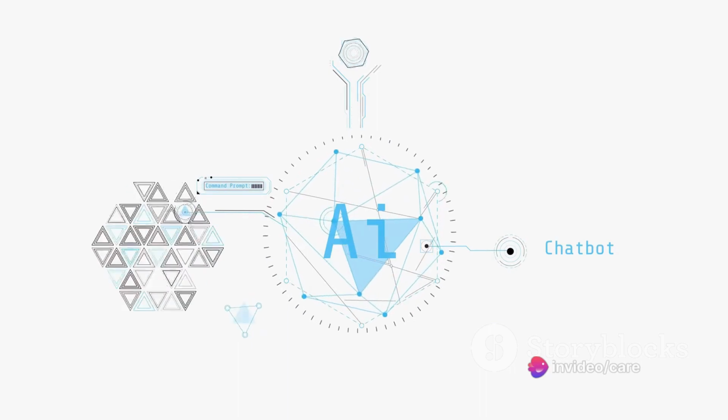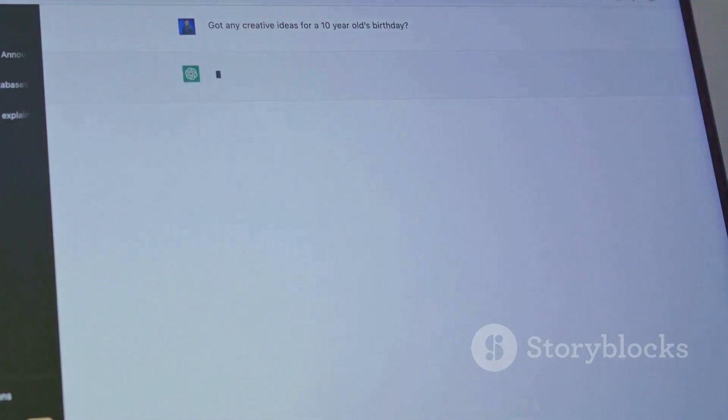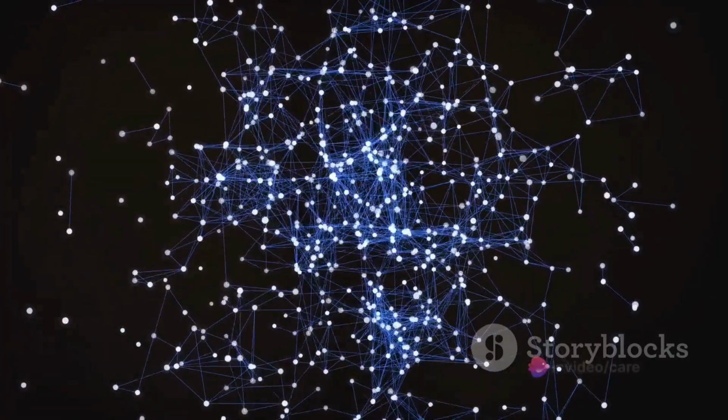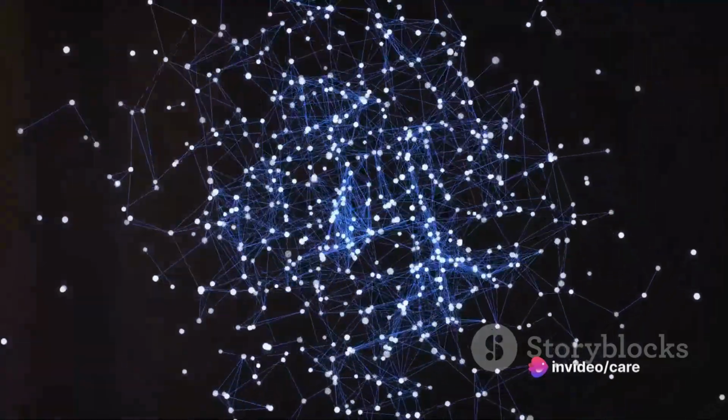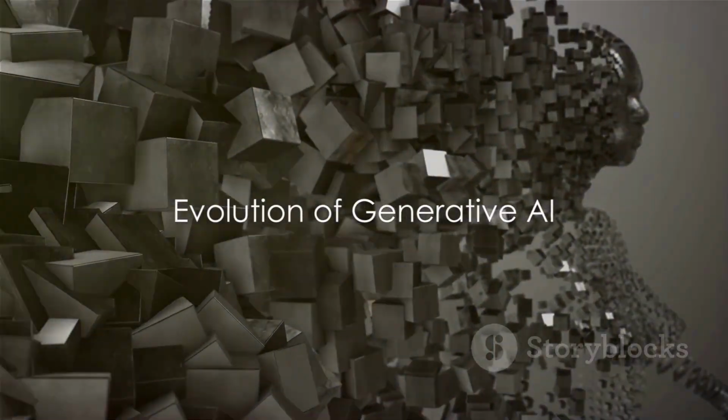real thing. On the other hand, VAEs focus on creating a statistical model of the data, then generating new content based on that model. It's like creating a statistical mold of the data, then using that mold to create new similar data. Generative AI has been around for a while.